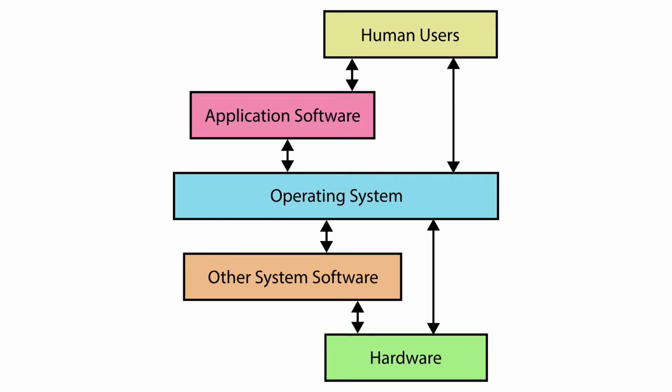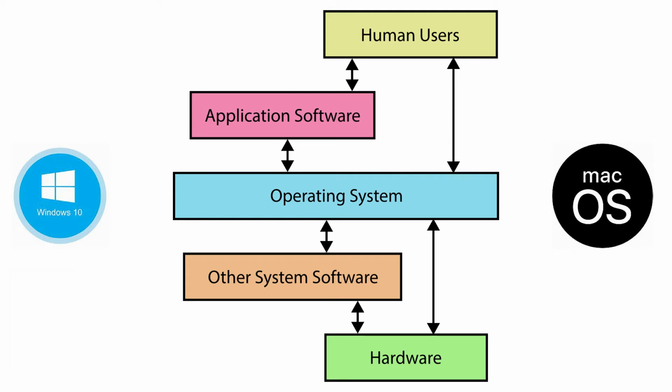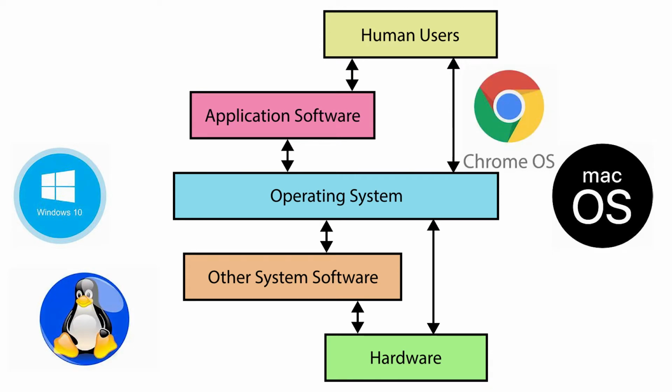So what is an operating system? An operating system is what goes on your computer to make it run. Today there's four major types of operating systems. You have Windows, macOS, Linux, and ChromeOS. We'll talk about each one of these and discuss the pros and cons of each one so you can make the decision for yourself which one's best for you.